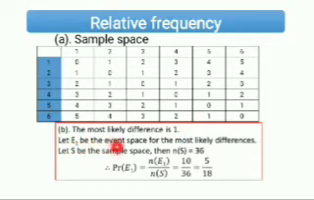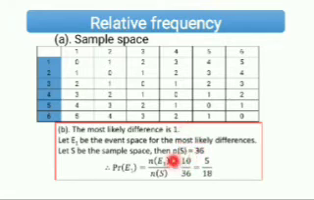So let E1 be the event space for the most likely difference. The most likely difference is what? Is 1. So let S be the sample space. Then n of the sample space is equal to 36. If you count from here, 1, 2, 3, 4, 5, 6. So in short, just 6 multiplied by 6 will give you 36. That will be the total outcomes. Is that okay? The number of events, that is the most likely difference, is equal to 10, because 1 appears most, 10 times.